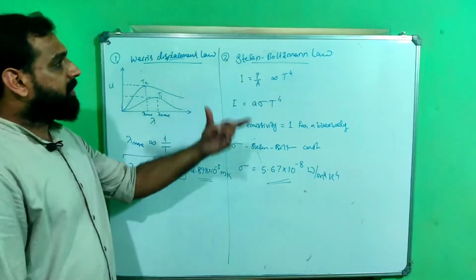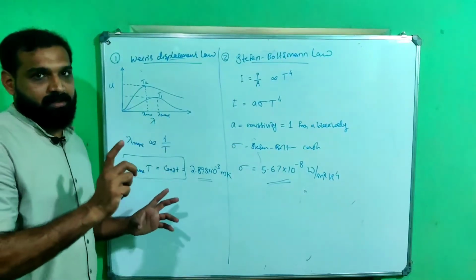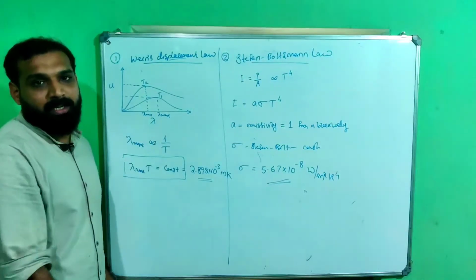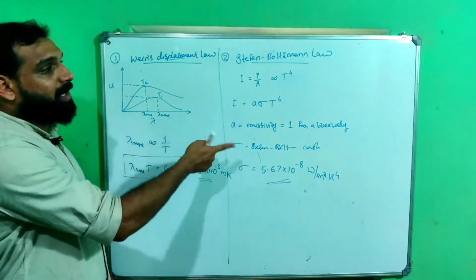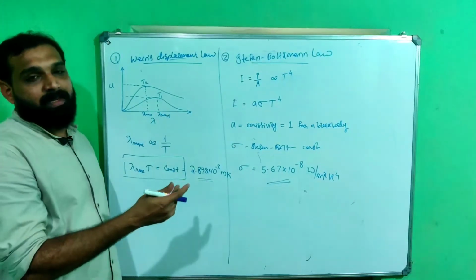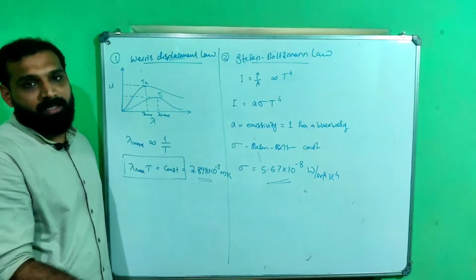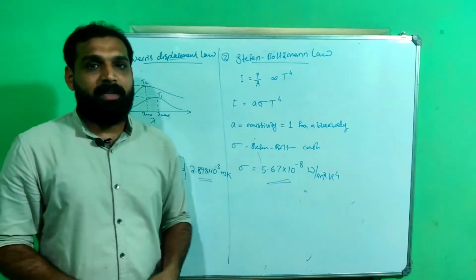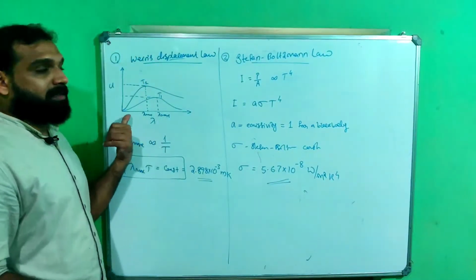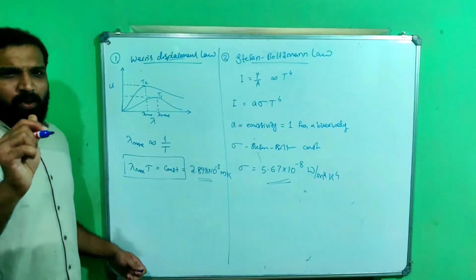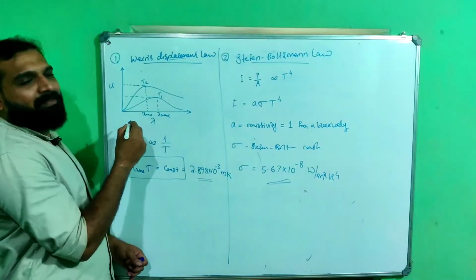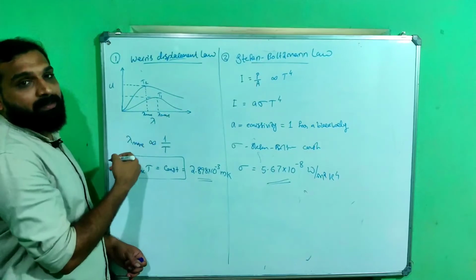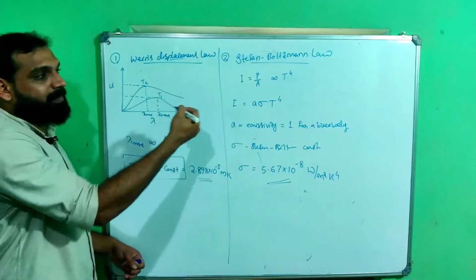So these are the two observations of blackbody radiation, the two laws about blackbody radiation. Now we have to explain blackbody radiation. We have to explain this distribution, or in short, we have to obtain a formula to fit this data.